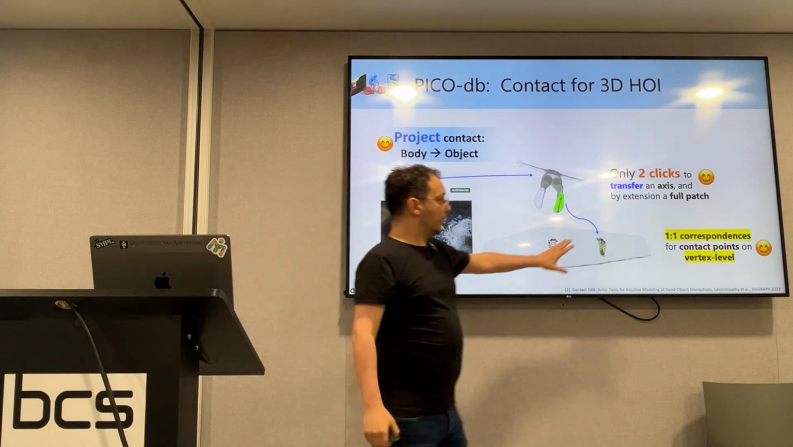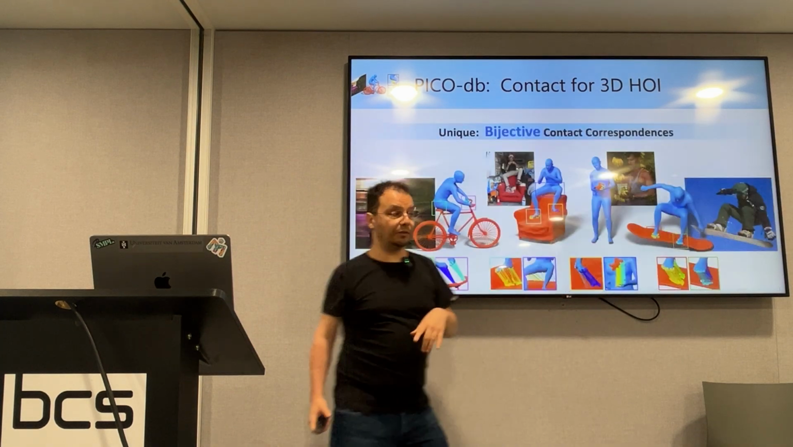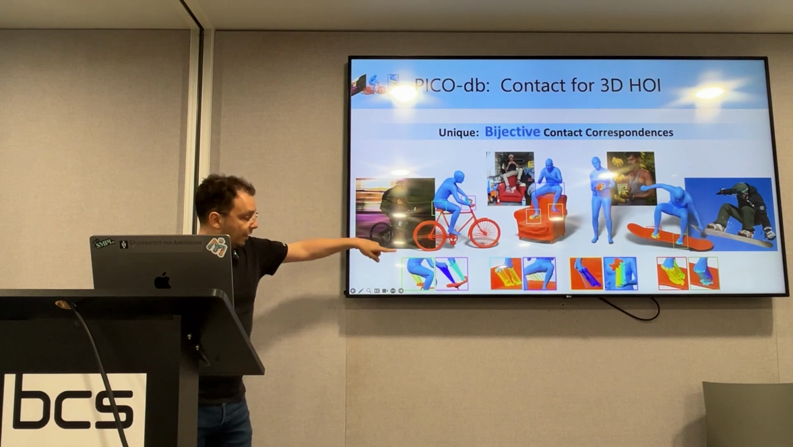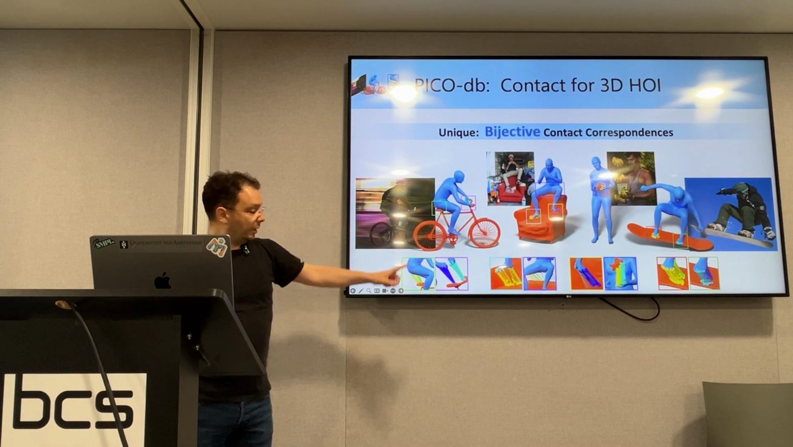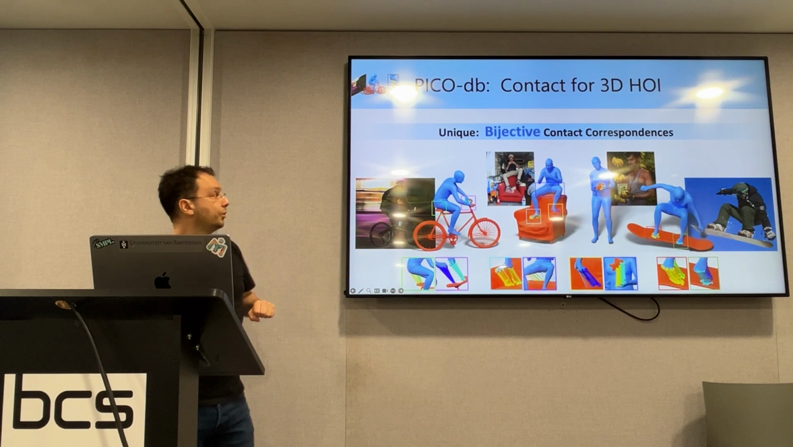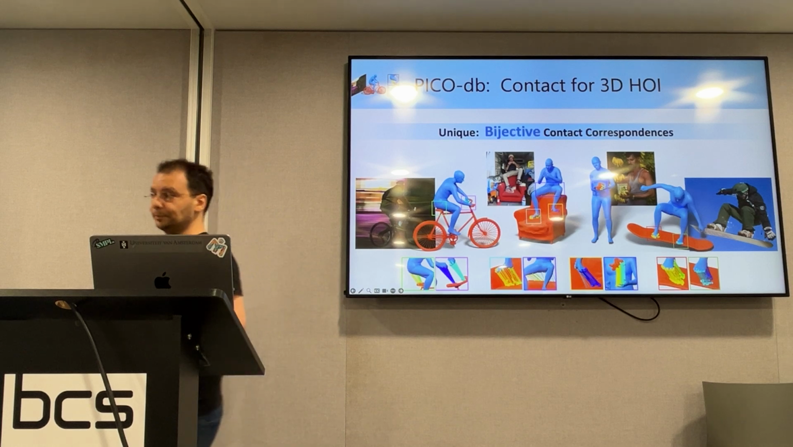Interestingly, this defines dense one-to-one correspondences for contact points on the vertex level, which looks like this. So we have one-to-one correspondences between vertices of the buttocks, for example, and vertices of the saddle. Or in other words, we have unique bijective correspondences.